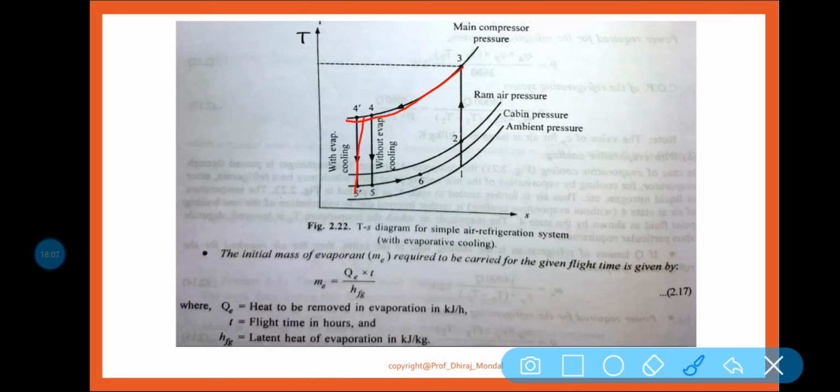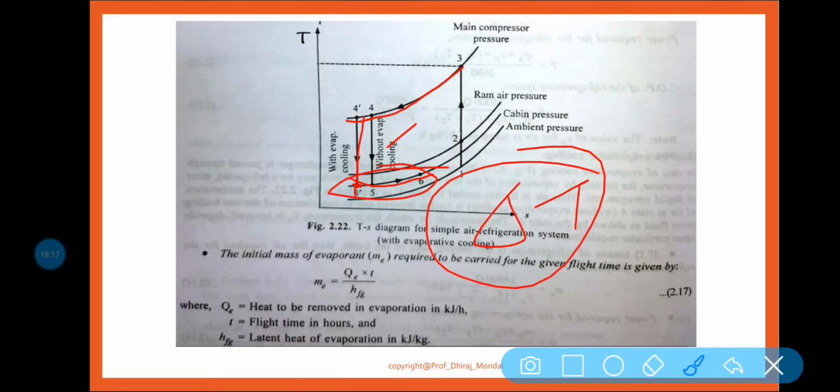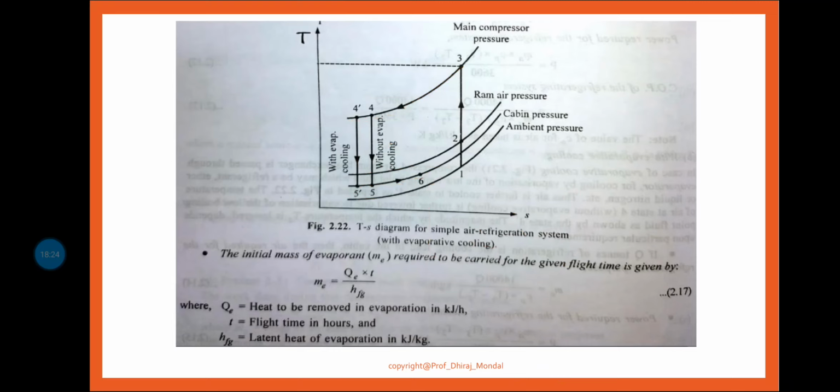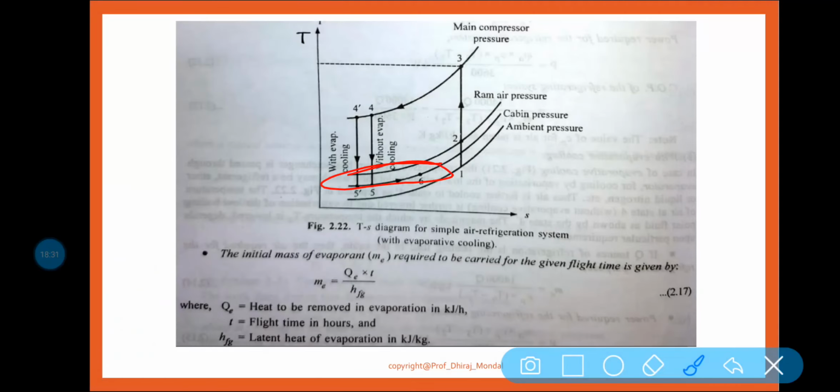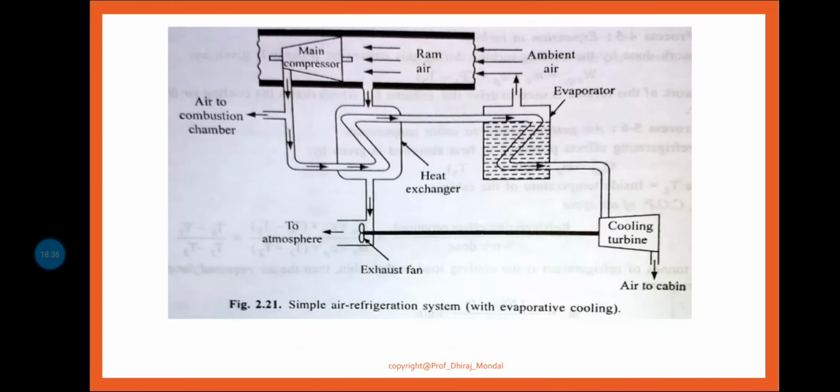Now it is your cooling turbine, same as the previous one. Now from 5 dash it is entering, not 5. So 5 to 6, 5 dash to 6, it is the effect. Now you can see the temperature difference is more than the first one. The first one is your without evaporative cooling. So that is why we can say the refrigeration effect will be more, because the temperature is minimized here. So you can easily say this difference will be less than this difference. So that is why the refrigeration effect will be more.